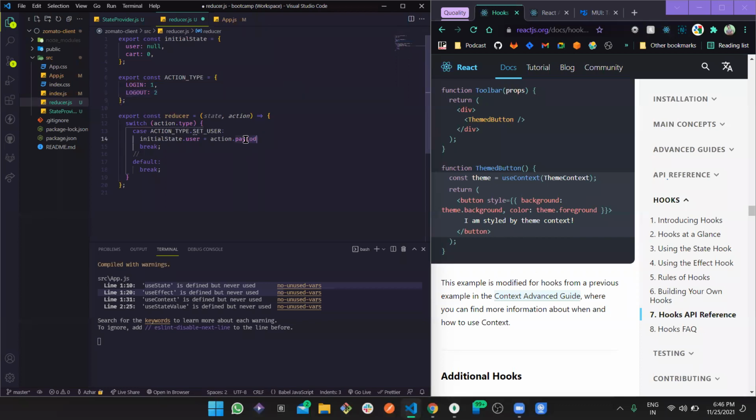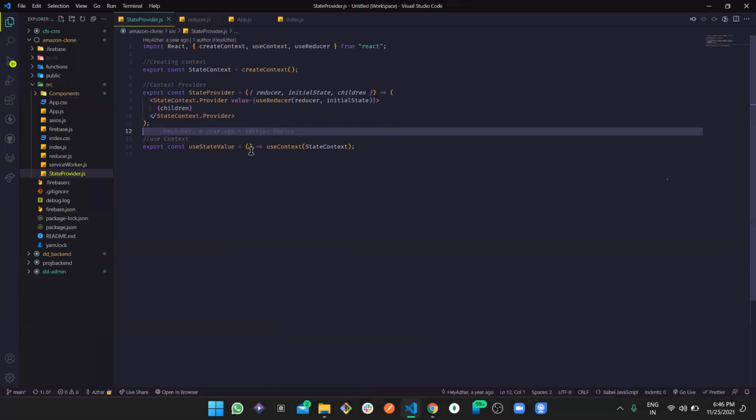That payload is going to hold the user data and set it here. So now if the action is login, then simply save this payload and return the initial user, save this user and then return it simply.